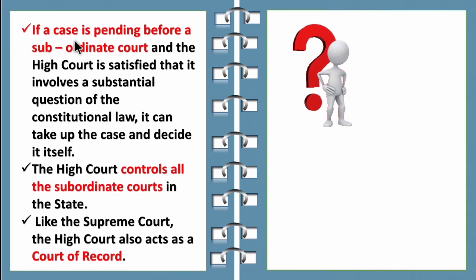Next, if a case is pending before a subordinate court and the High Court is not satisfied that it involves a substantial question of constitutional law, it can take up the case and decide it itself. So the case at the lower court can be moved to the High Court. Then the High Court controls all the subordinate courts in the state. Like the Supreme Court, the High Court also acts as a court of record.